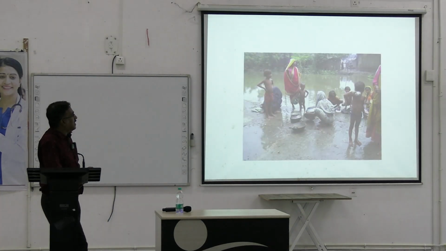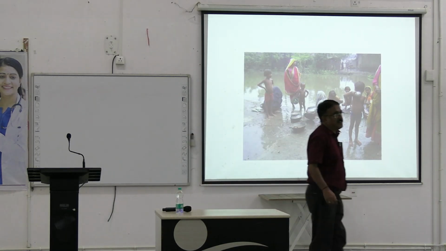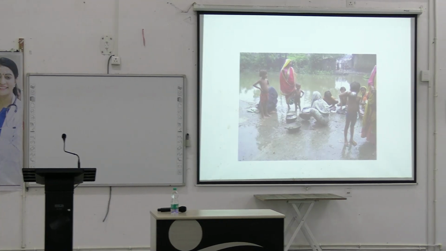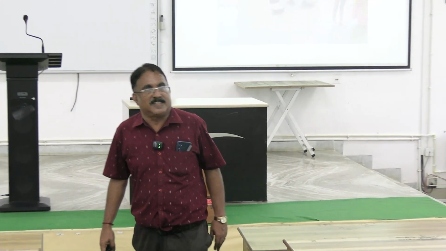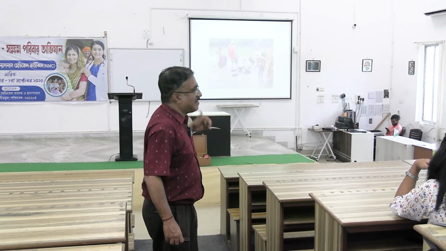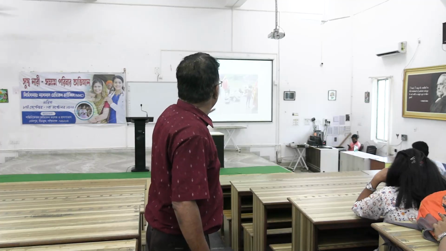Okay, can you tell me what is wrong with this? What is there in this photograph? Can you see this photograph? What all can you notice in it? Tell me. This is taken not in West Bengal, it's taken in Jharkhand, a place called Pakur, 2 hours from here. What can you see in this photograph? A lot of things you can see. Tell me openly.